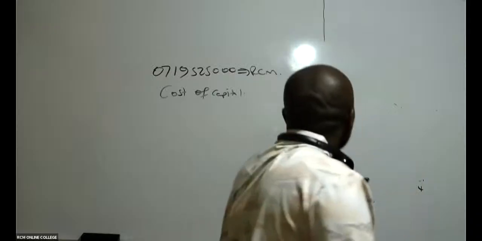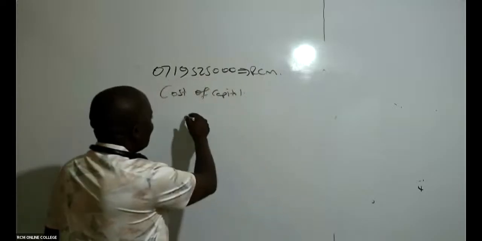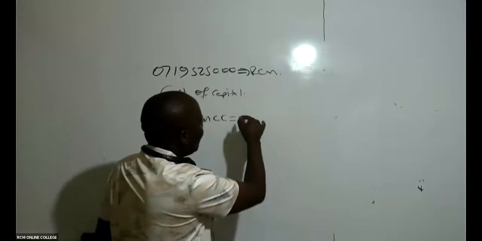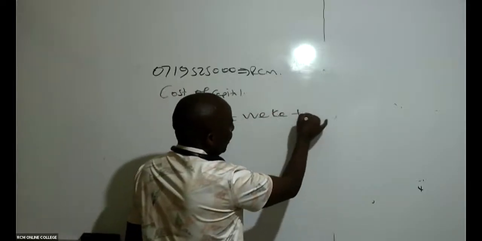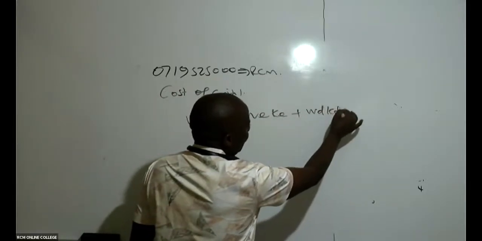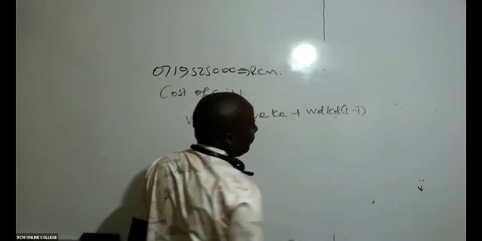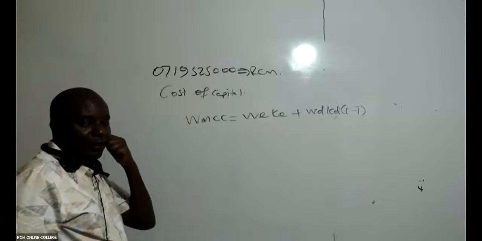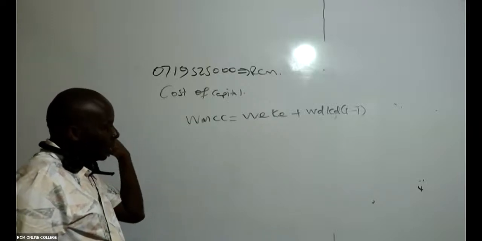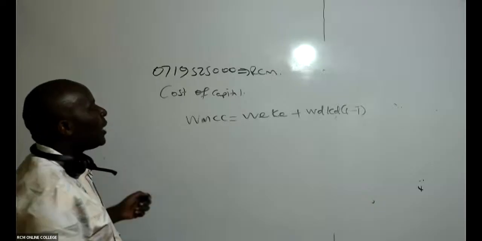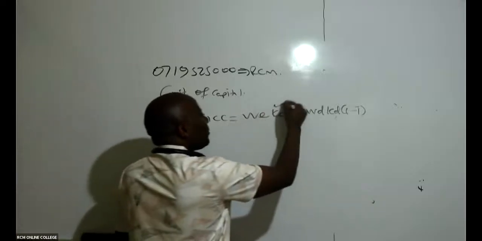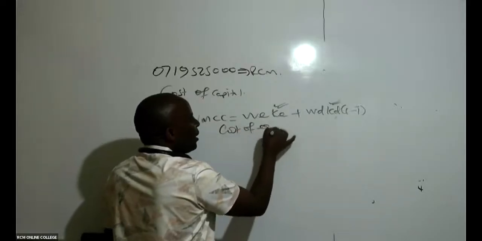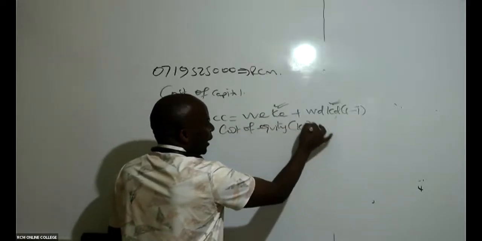Because in this particular case, to get our WMCC, I will take the weight of equity times cost of equity, plus the weight of debt times cost of debt times (1 minus T). The same formula would have been applicable if we had the WACC. So the first thing I need to do is to compute these items. Come and give us the cost of equity.